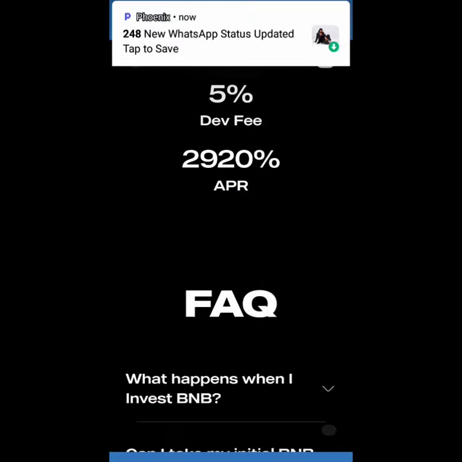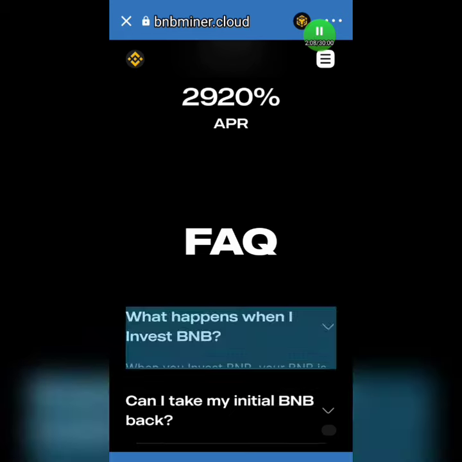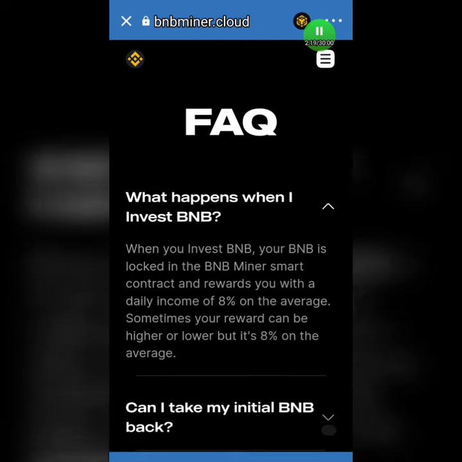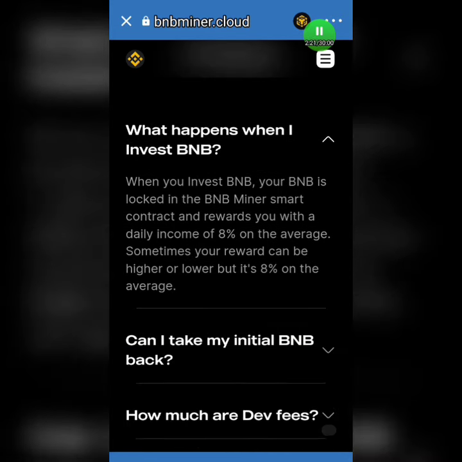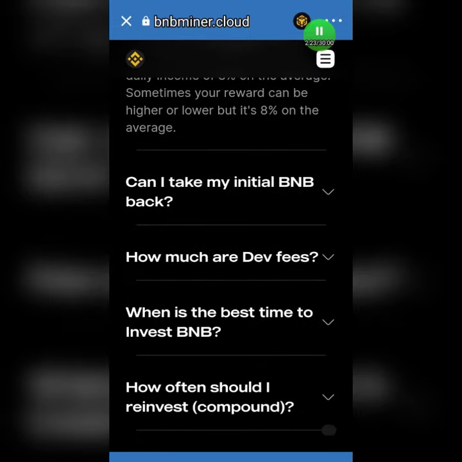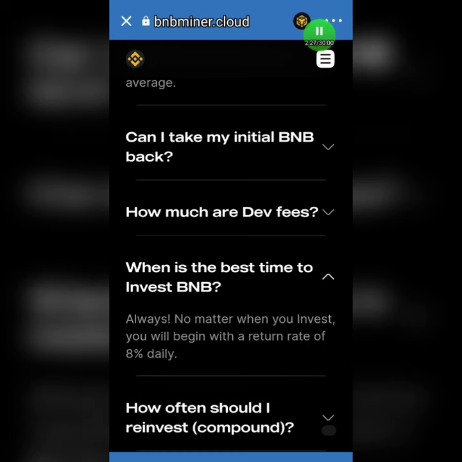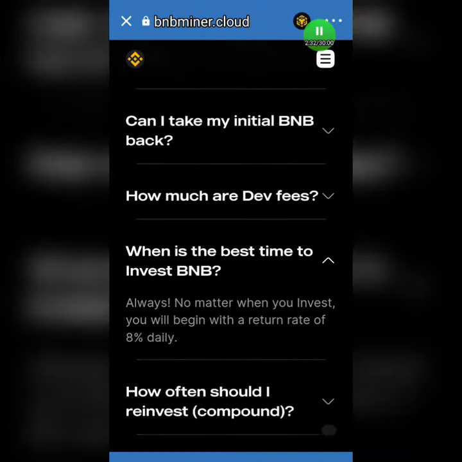But let's scroll down and look at some questions. They ask what happens when I invest, and they say when you invest BNB, your BNB is locked in a BNB miner smart contract and rewards you with a daily income of 8% on average. Sometimes it can be lower and sometimes higher. When you scroll down again, you can see the best time to invest. They said always, no matter when you invest, it will begin with a return rate of 8% daily.